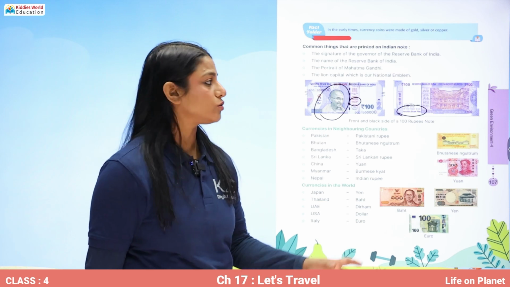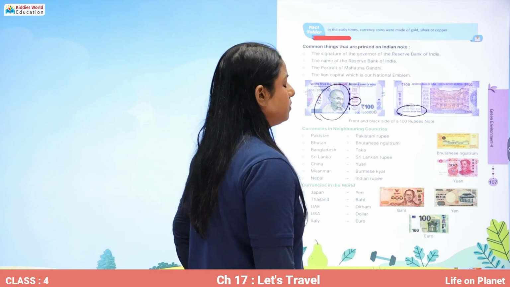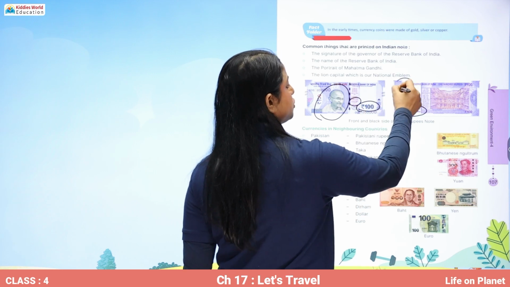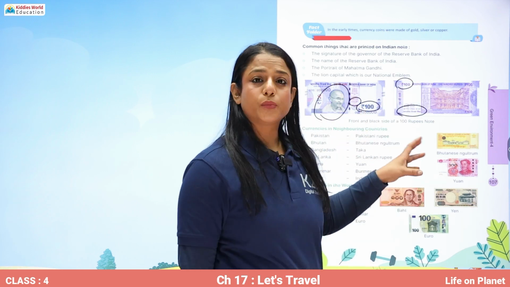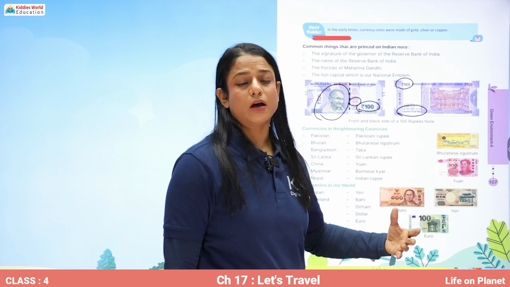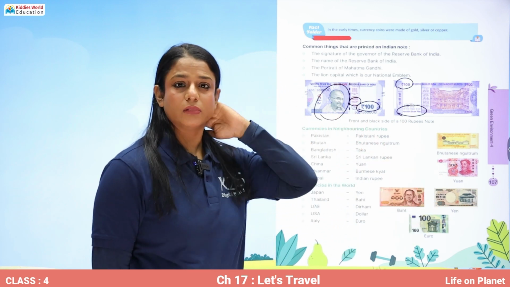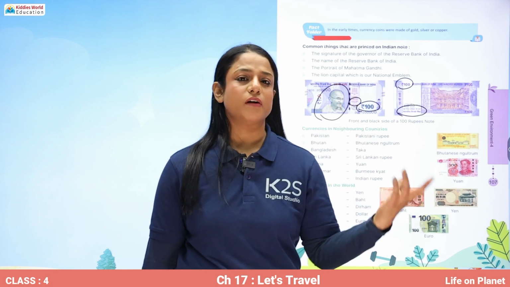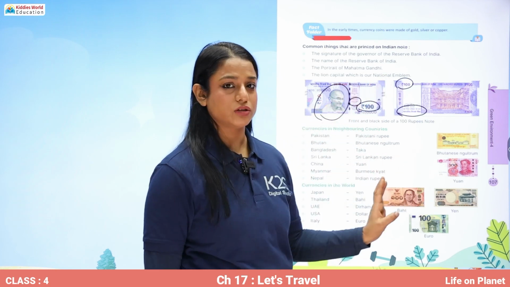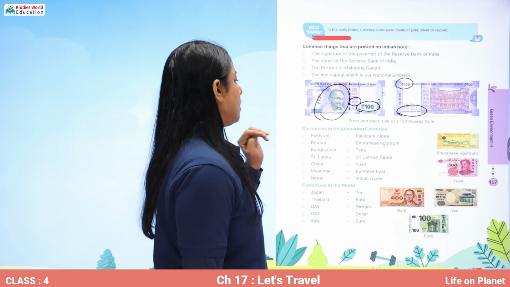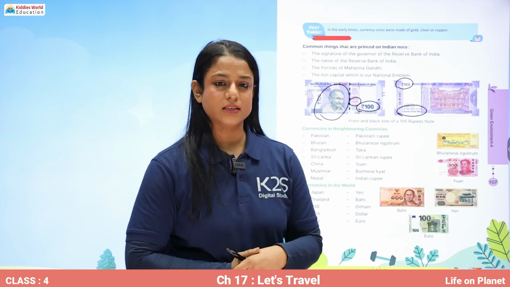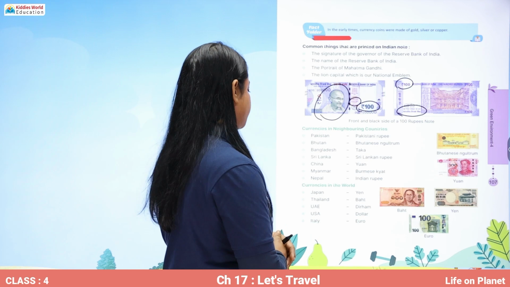The national emblem is also printed on the rupee, and of course the denomination, that is, whether it is a 100 rupee note or a 500 rupee note or a 2000 rupee note, whatever it is. Now the 2000 rupee note is no longer in use, so 50 or 500 or 100, it is also written over here. So these are the names of the different currencies being used in different countries.